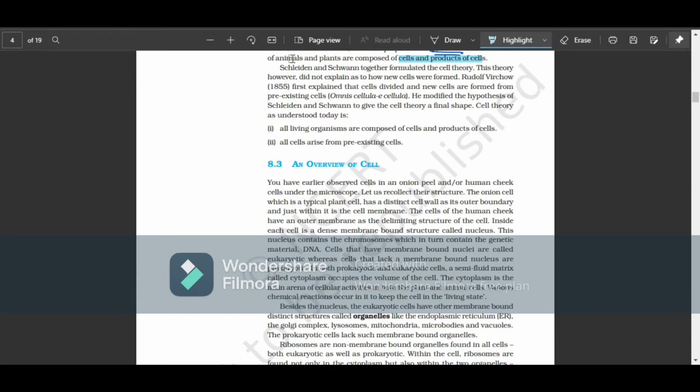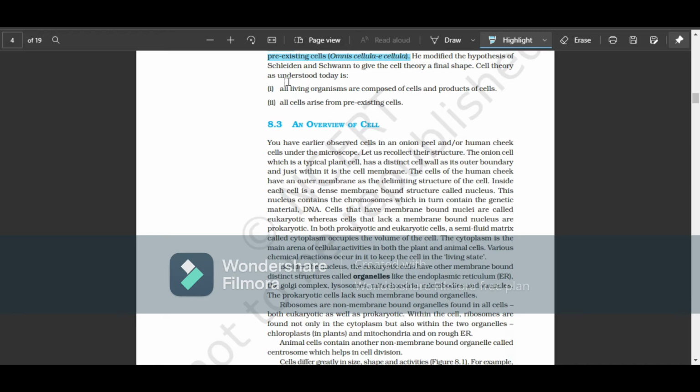Okay, this theory, however, did not explain how new cells were formed. So Rudolf Virchow, in the year 1855, explained that cells divide and new cells are formed from pre-existing cells. This is called omnis cellula e cellula. We know, right? The pre-existing cells are going to divide and it leads to the formation of new cells or daughter cells. He modified the hypothesis of Schleiden and Schwann to give the cell theory a final shape.